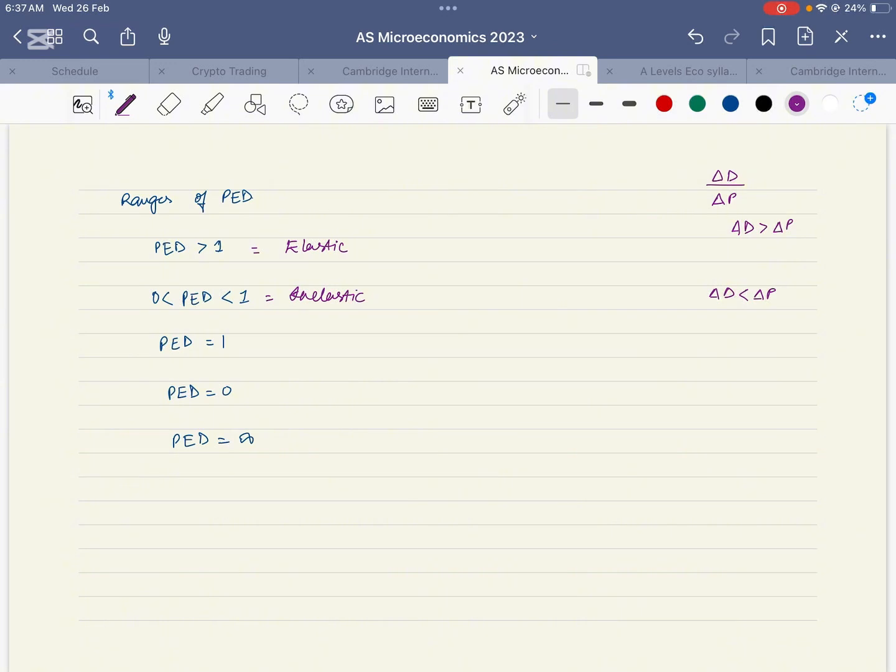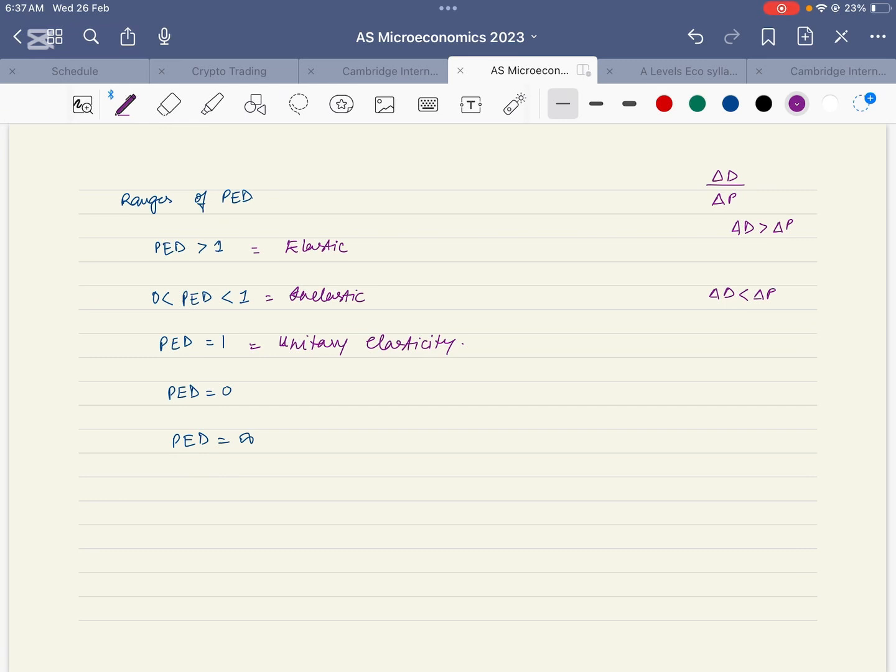If PED is equal to 1, it's called unitary elasticity. It means that the percentage change in price is equal to the percentage change in quantity demanded. If the price of a product changes by 10%, then the demand for that product also changes by 10%.